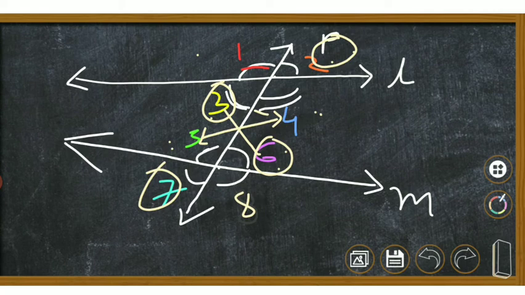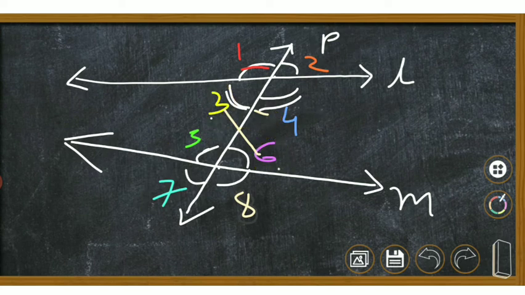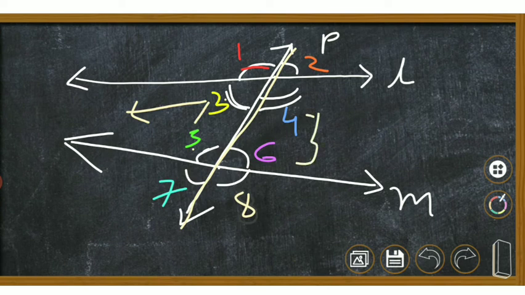Okay, and now let's talk about 3 and 5. 3 and 5 are both interior angles, and this is the transversal, they are on the same side of the transversal, so they are called a pair of interior angles on the same side of the transversal. The other pair is 4 and 6. 4 and 6 are also interior angles on the same side of the transversal. Understand? So these are the 8 angles so formed.